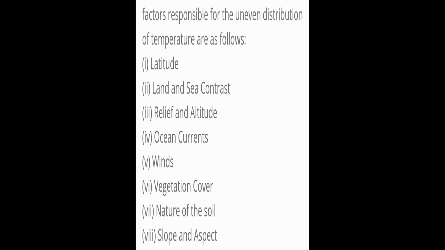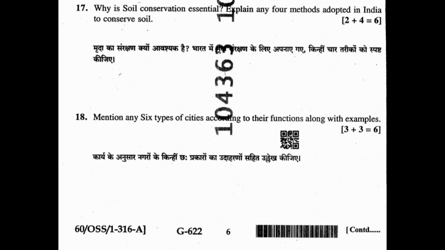1. Latitude. 2. Land and sea contrast. 3. Relief and altitude. 4. Ocean currents. 5. Winds. 6. Vegetation cover. 7. Nature of the soil. 8. Slope and aspect.